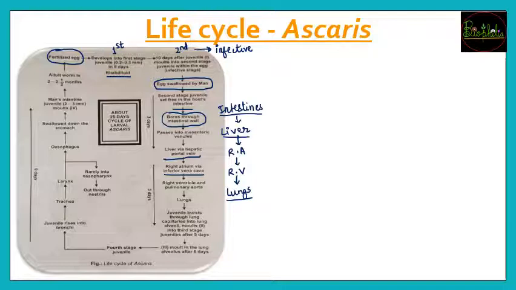Lungs में it is going to obtain a huge amount of oxygen which is going to be loved by it. वहाँ पे बहुत सारा खून भी होगा, that is because of the capillaries around, and this site is going to be very favorable to undergo the third juvenile stage. So अब lungs की जो capillaries होंगी वहाँ पे होगा third juvenile stage, and once it becomes the third molting, after 6 days about, it will become the fourth stage of juvenile. So third भी lungs के capillaries के पास होगा, fourth भी वहीं पे होगा, and after the fourth stage now it is determined to complete its life cycle.